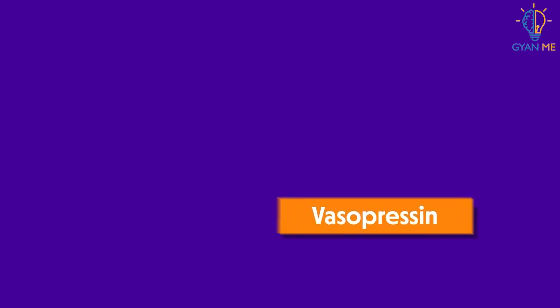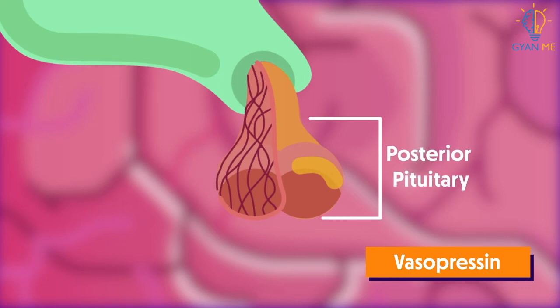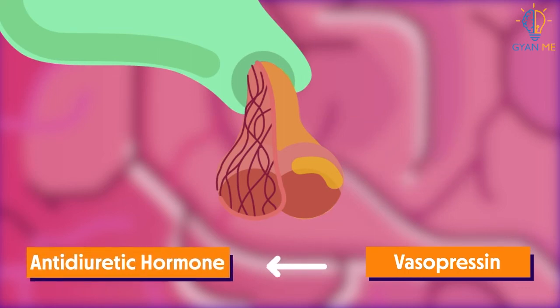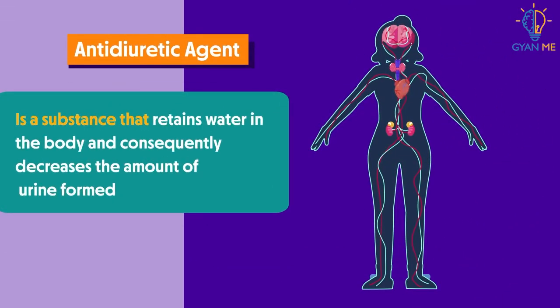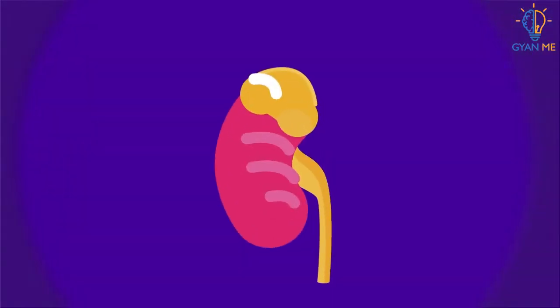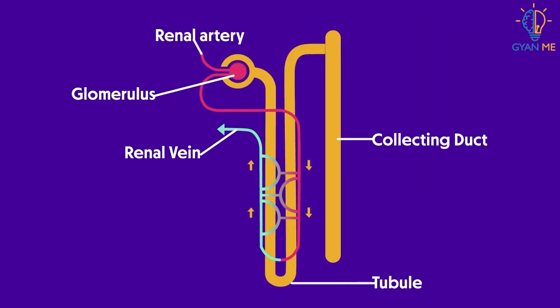Now let's see about the functioning of vasopressin. Vasopressin is another important hormone of posterior pituitary, which is also known as antidiuretic hormone. An antidiuretic agent is a substance that retains water in the body and consequently decreases the amount of urine formed. To control the quantity of urine formation, it acts on the distal tubules of kidney. It is by virtue of the antidiuretic hormone that the amount of water is balanced in normal individuals.